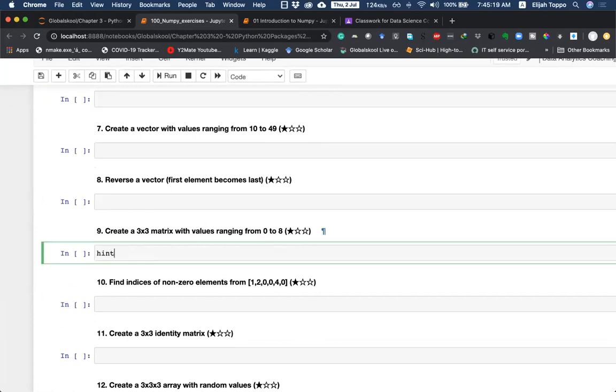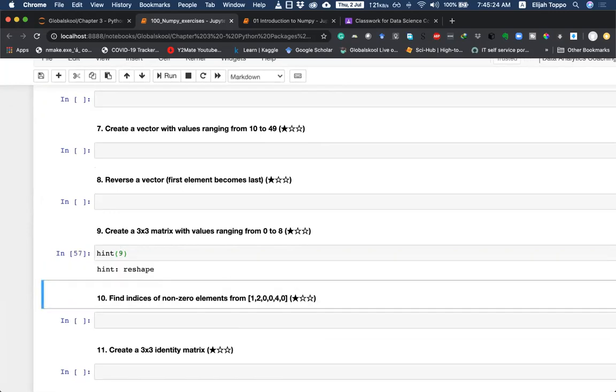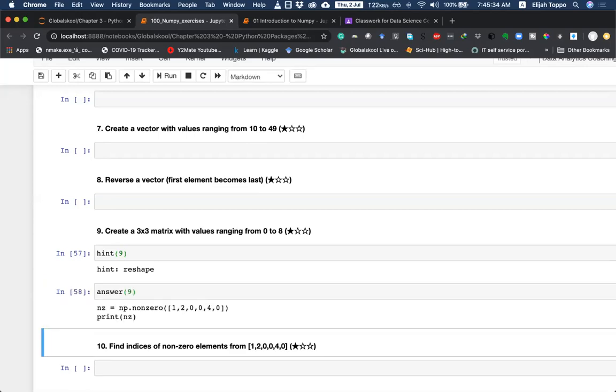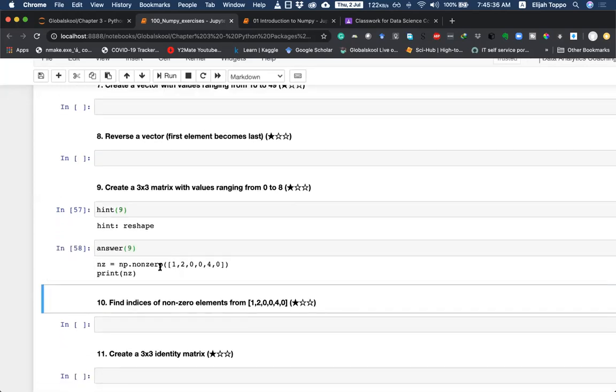You can write hint of 9, because this is question number 9. When you execute this, it tells you that this can be done using the reshape function. Let's say this hint is not enough and you want the answer. You can write answer of 9, and that will tell you the answer. Okay, so here I think there is a confusion.